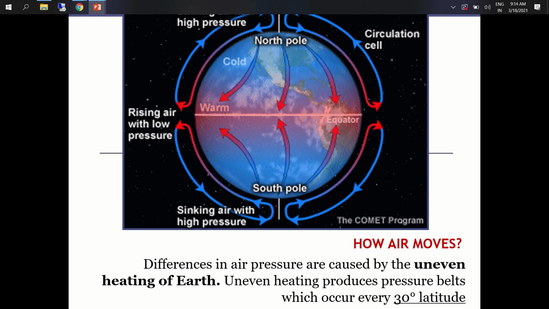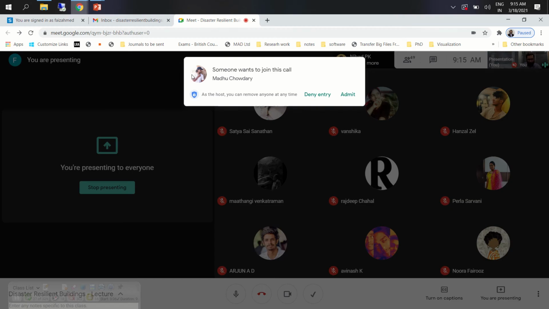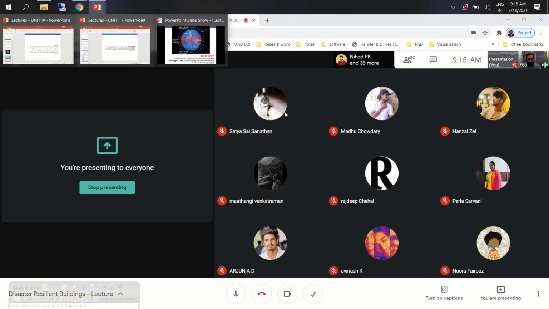And if you see the global phenomena, why are we discussing this? We have to relate this to cyclone. So we will discuss cyclone, and also the specific wind characteristics.